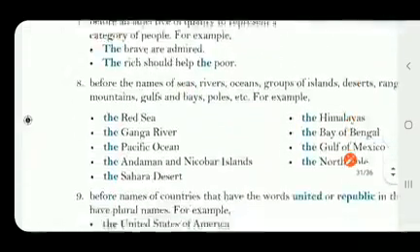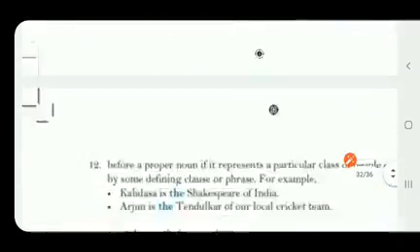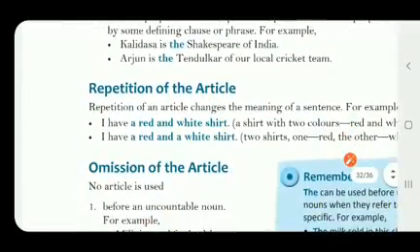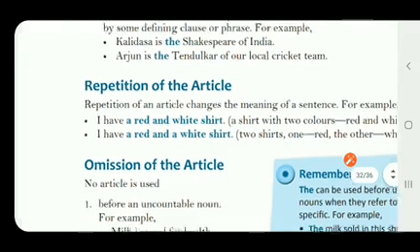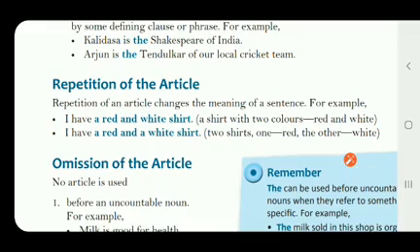Let's see what is left to be completed. So, repetition of the article. Repetition means, children, repeated, to repeat. Repetition of an article changes the meaning of a sentence. For example, I have a red and white shirt. So in this sentence, what can you see? You can see that I have got a particular shirt, and that shirt has got two colors, red and white.